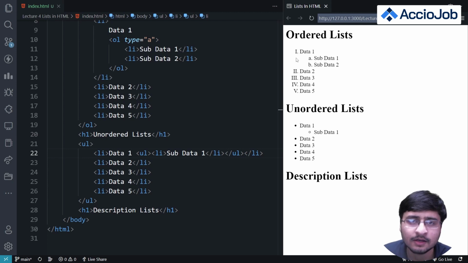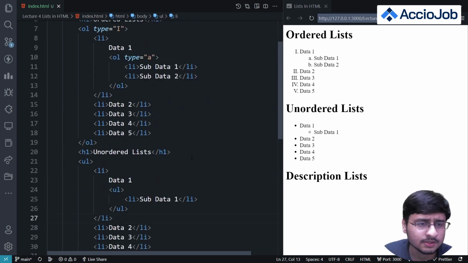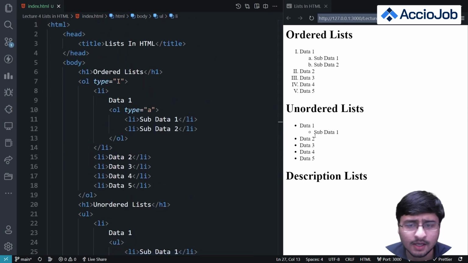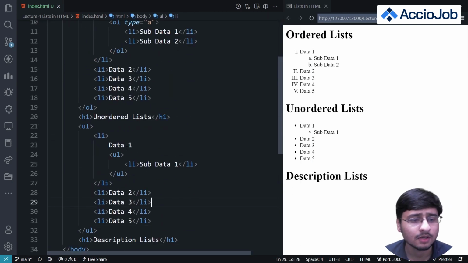Similarly here, I was using capital I here, and it has changed the type to small a, right, to distinguish between both of the lists. So this is how we can do this formatting, and we can add nested lists inside each other, right. So this is about the unordered lists, and we have discussed the type property for this also. We can also add more sublists to this list by entering inside this.